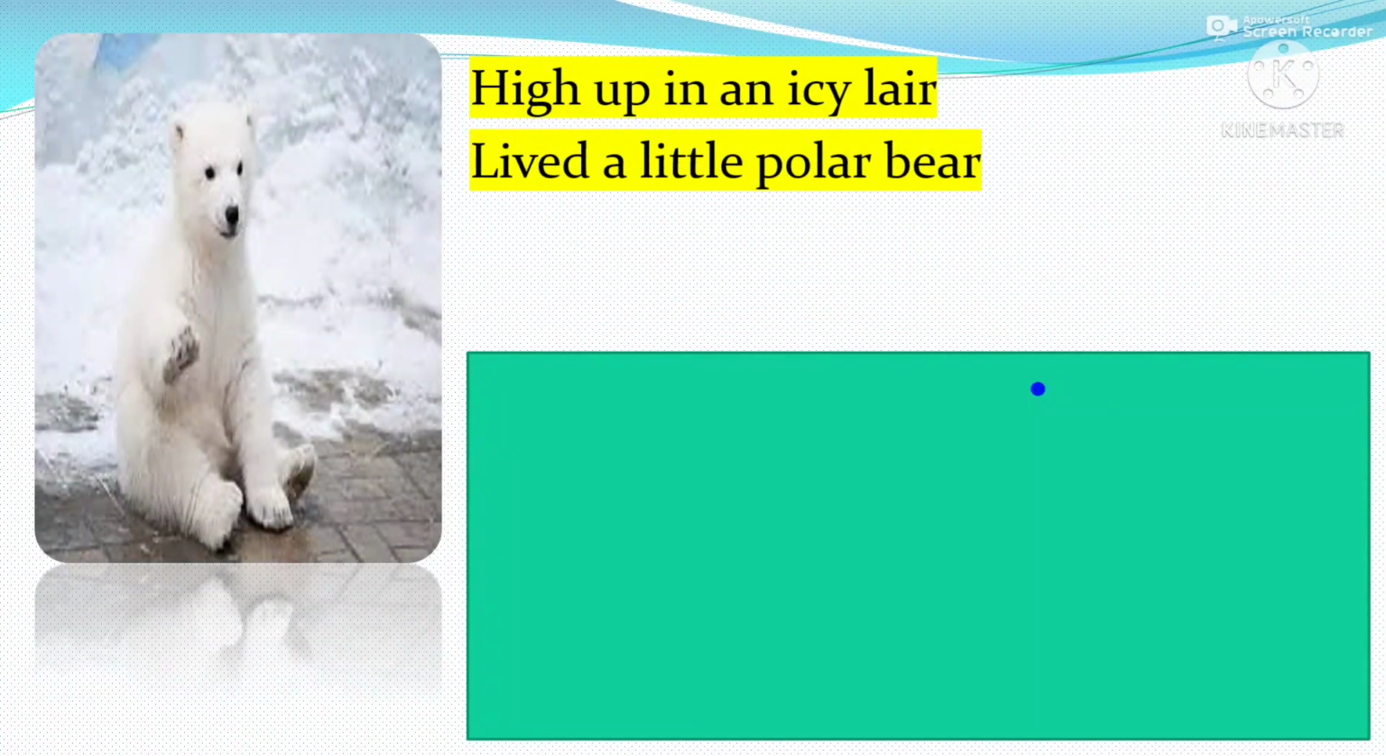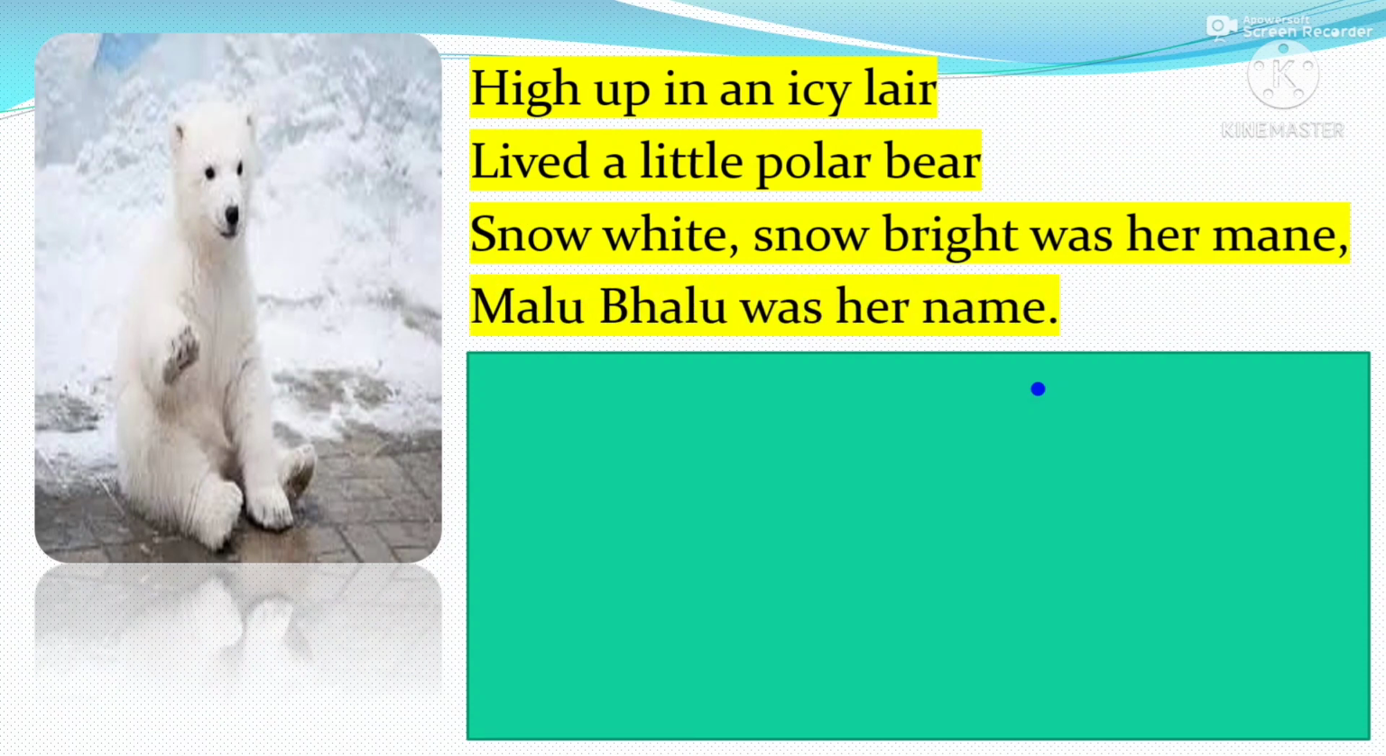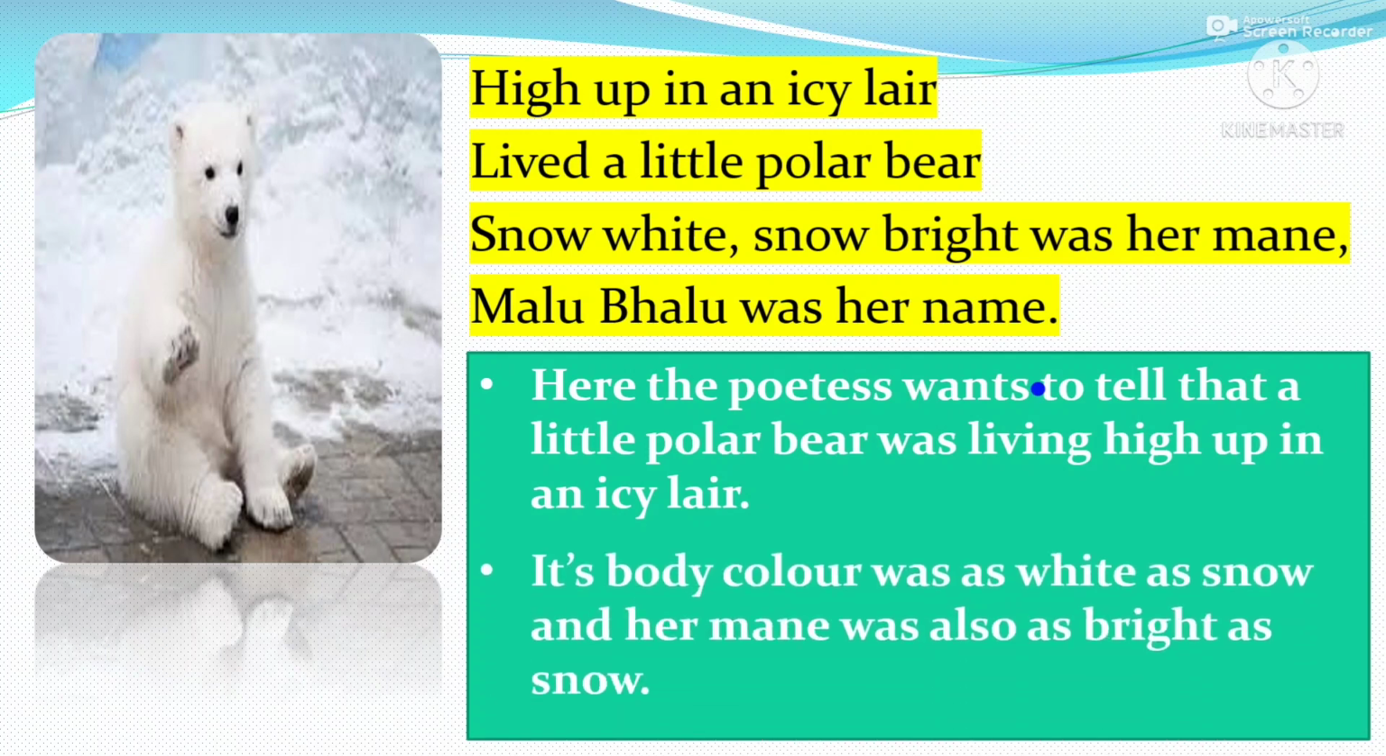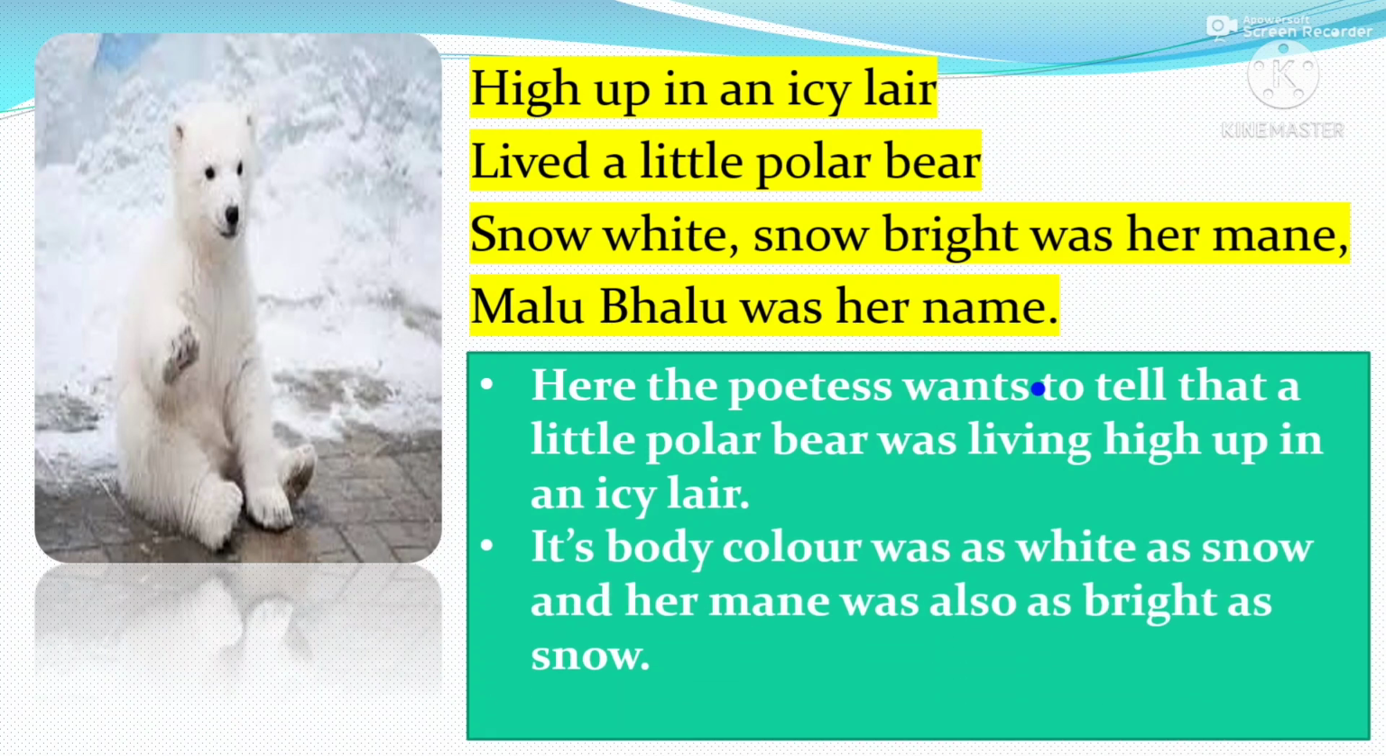So, high up in an icy lair lived a little polar bear. Snow White, Snow Bright was her mane, Malu Bhalu was her name. Here the poetess wants to tell that a little polar bear was living high up in an icy lair. Her body color was as white as snow, and her mane was also as bright as snow. Her name was Malu.